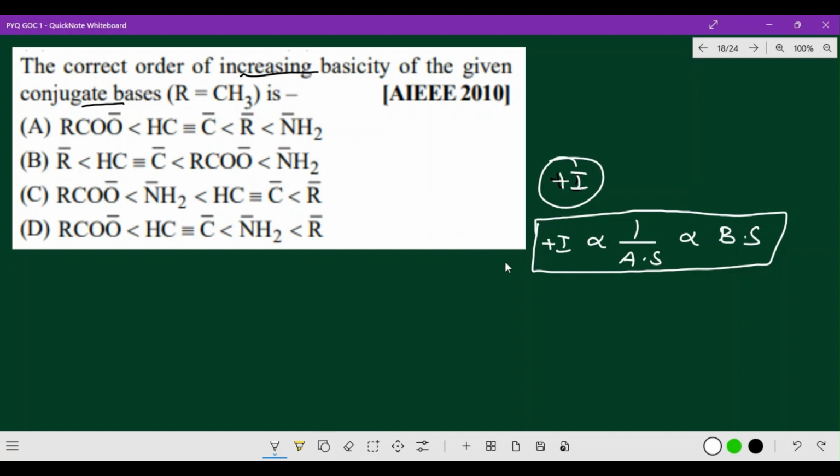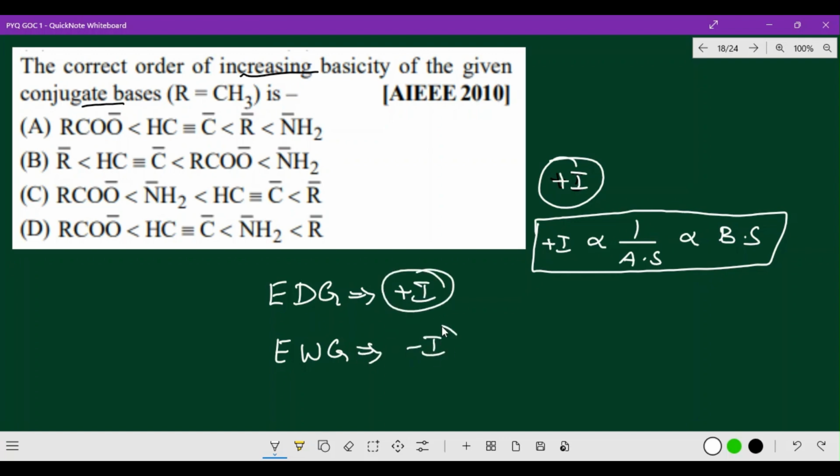The minus I effect is directly proportional to acidic strength, whereas the plus I effect is inversely proportional to acidic strength, but directly proportional to basic strength. Directly proportional to basic strength means an electron donating group has more basicity than an electron withdrawing group. The electron donating group is related to the plus I effect, whereas the electron withdrawing group is related to the minus I effect. So in that way, which will be the highest and lowest among these options?